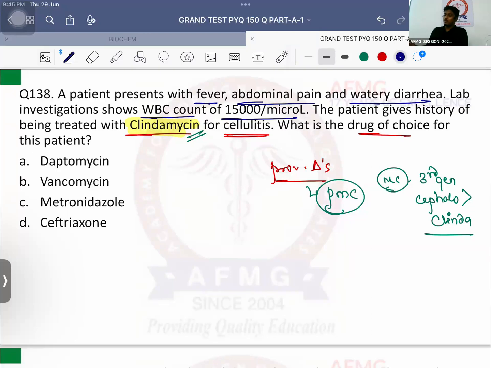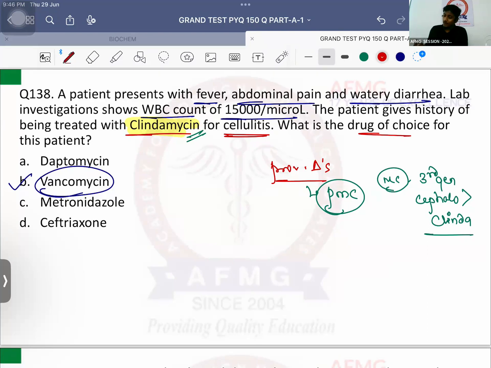What is the drug of choice for pseudomembranous colitis? The only oral indication of vancomycin is pseudomembranous colitis. Baki har jagah it is an injectable drug. Which side effect does it cause? Red man syndrome. Grey baby syndrome is seen with chloramphenicol, and blue baby syndrome is seen with amiodarone.